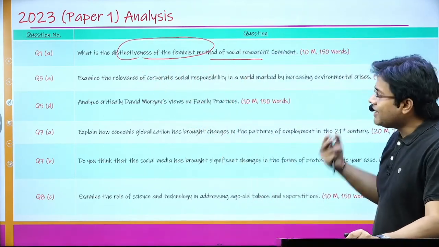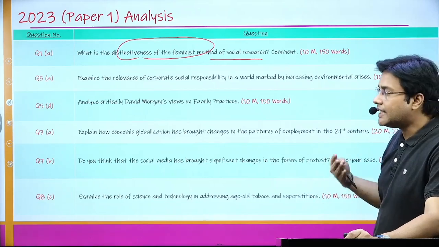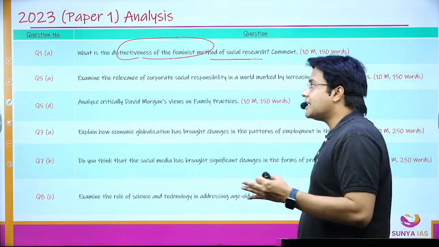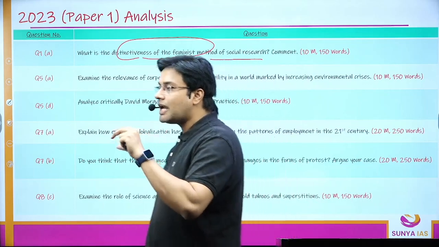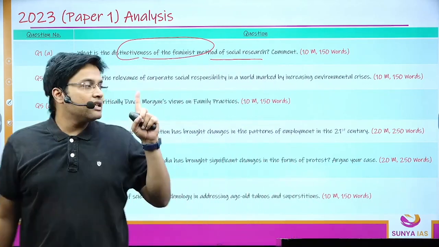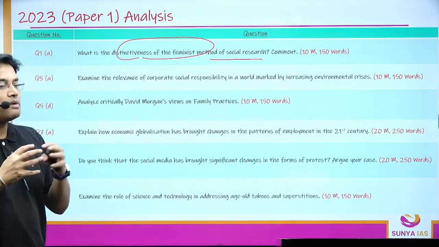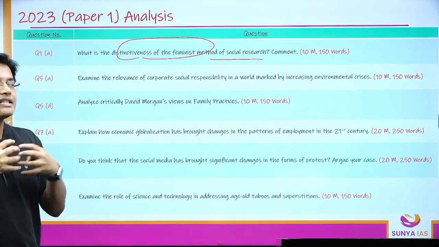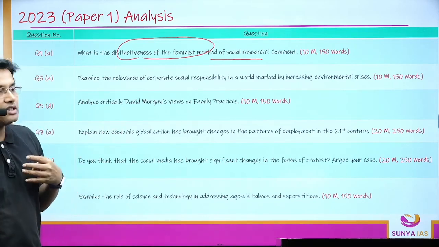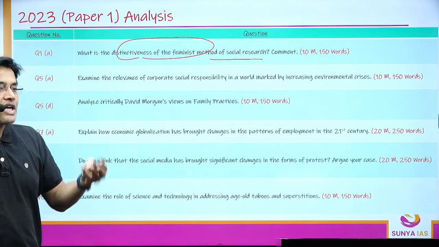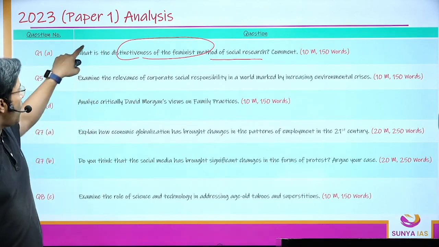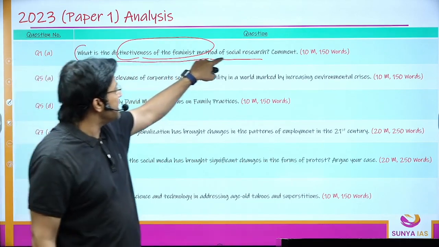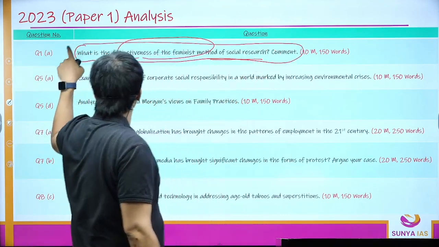Even in unit 3, where I talked about quantitative and qualitative techniques of data collection, I talked in detail about Ann Oakley's methods, how she argued that there should be a proper, coordinated relationship between the researcher and the subject, while she was doing research on childbirth and pregnancy. So all these points you can use here to enrich your answer.